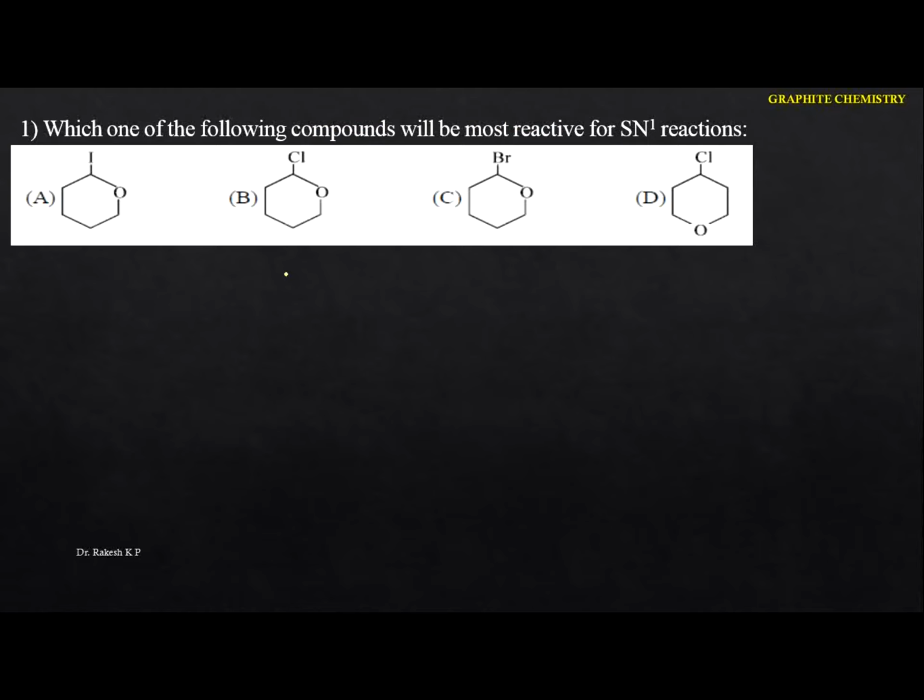If we're talking about the alkyl halides, among the alkyl halides, the alkyl iodides are more reactive towards nucleophilic substitution reactions. Next will be the alkyl bromide, then the alkyl chloride, and then the alkyl fluoride. But you just identify it in this one here.